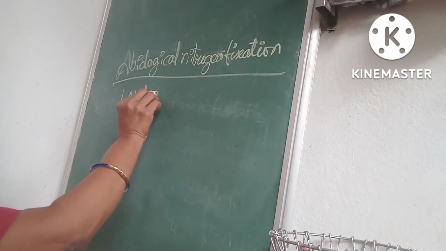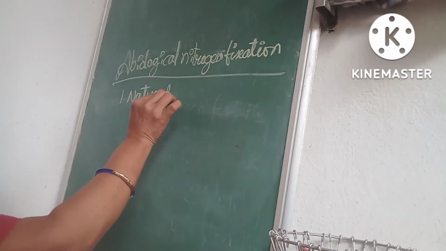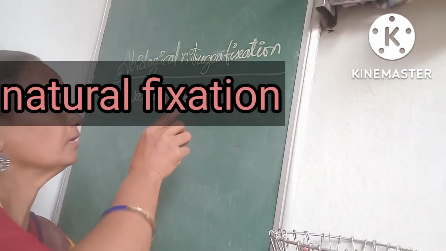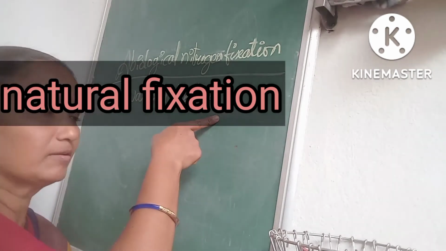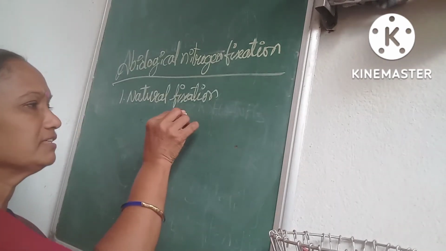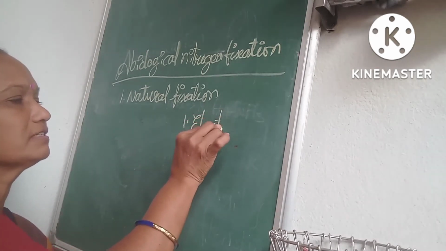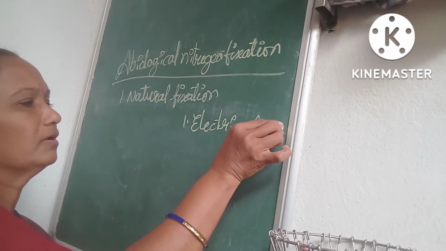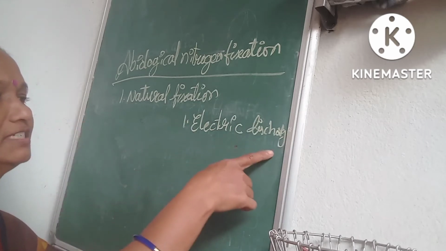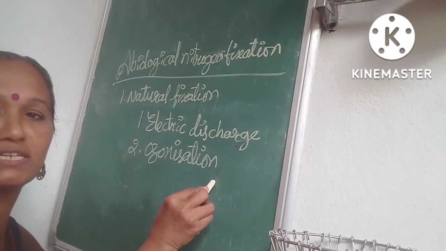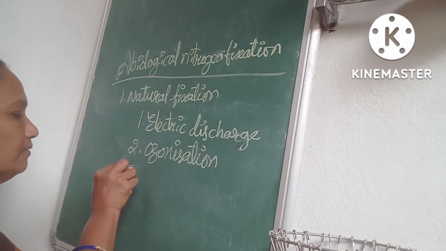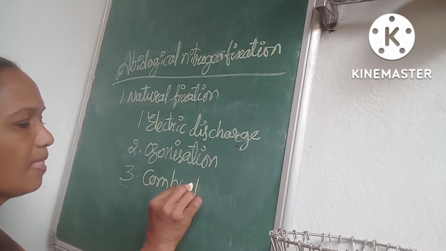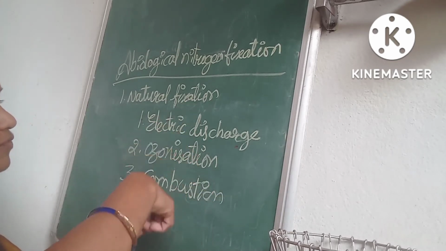Natural fixation occurs by electric discharge, second ozonization, and third combustion. So in three ways natural fixation occurs.